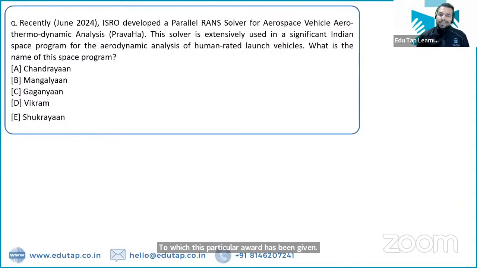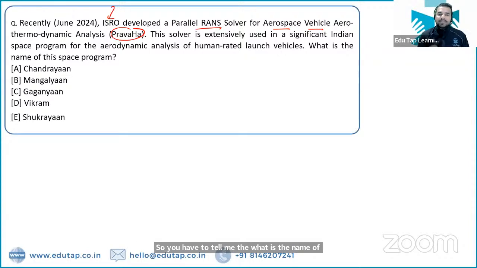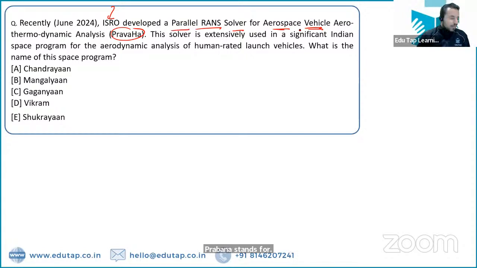Next part. So ISRO has developed a parallel RANS solver for aerospace vehicle aerothermodynamics analysis. So basically this is the Pravaha system that has been launched by the Indian Space Research Organisation. So you have to tell me what is the name of the space program where this particular system will be used. Pravaha stands for Parallel RANS Solver for Aerospace Vehicle Aerothermodynamic Analysis.